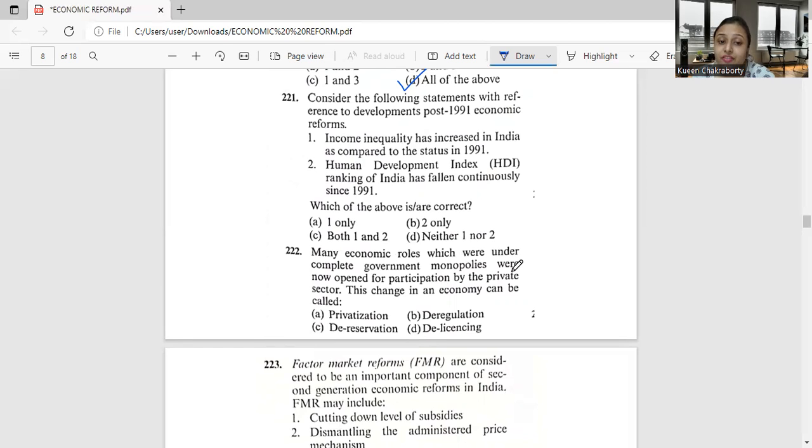So even if you don't know the trends after 1991, it could be answered with the help of recently available information. Based on this, we have only option number A to be the correct answer, that is only 1 is correct. Okay, so we will mark option A, that's only 1 is correct.